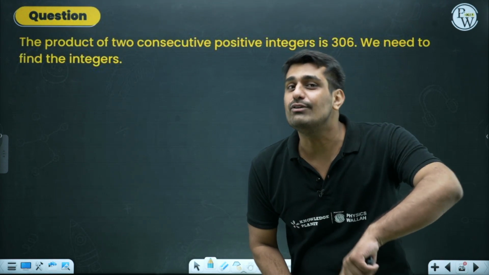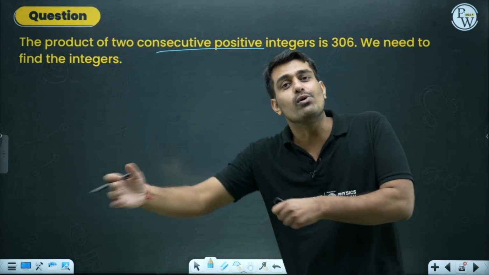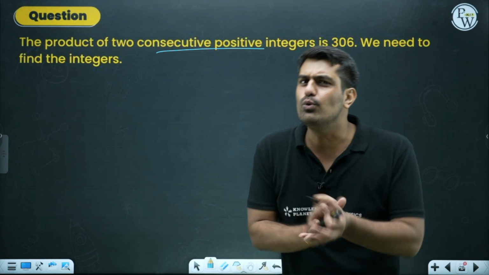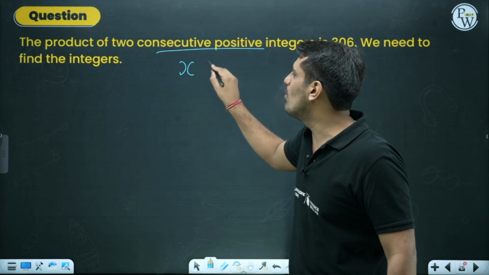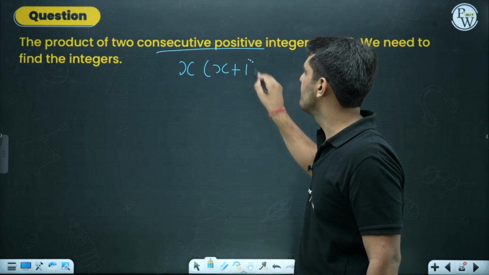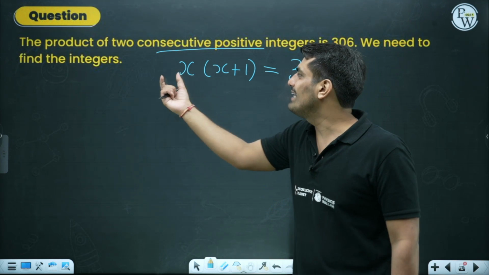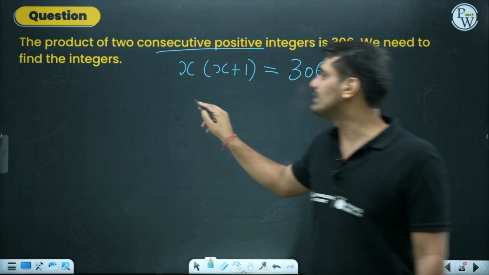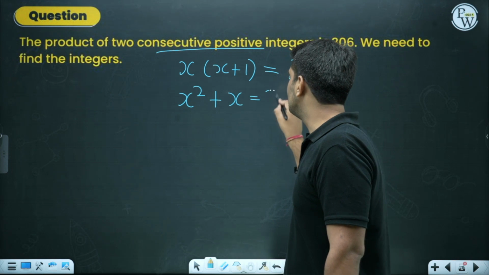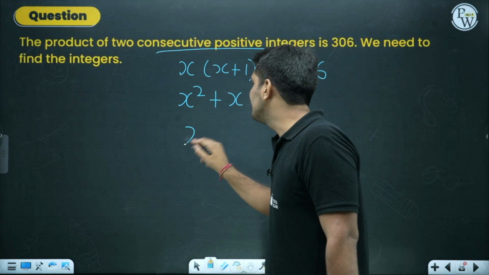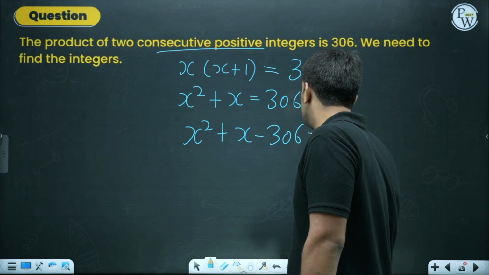In such a case, you need to make sure that you read the given problem carefully. Two consecutive integers. Two consecutive means one after the other. If one is x, other would be what? x plus 1. And the product is given to you as 306. Things become simple. x into (x plus 1) equals 306. Over here, x square plus x equals 306. Or I must say this is x square plus x minus 306 equals 0.